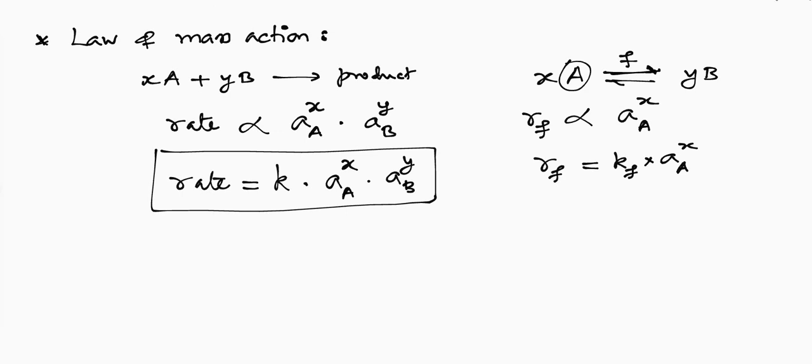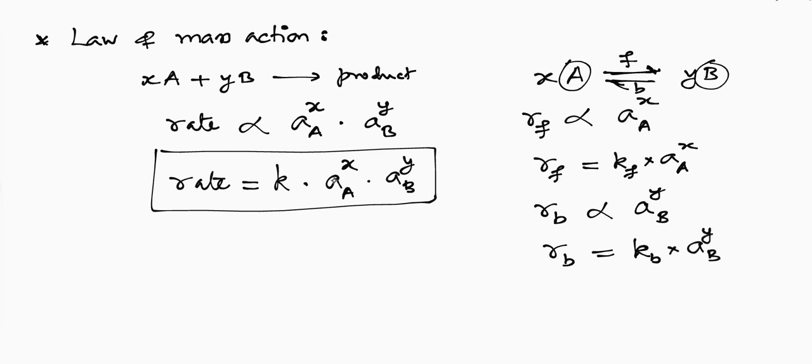Similarly, for the backward reaction, B is the reactant. So the rate of the backward reaction is directly proportional to the activity of the component B power y. There are y moles. Or we can also write Rb equal to some constant Kb into activity of the compound B power y.